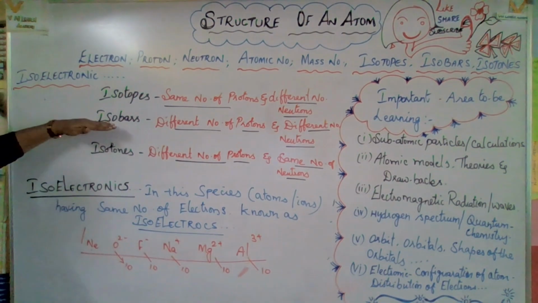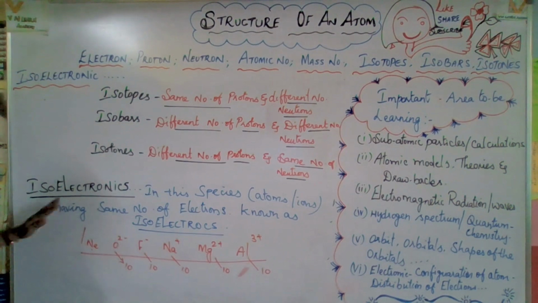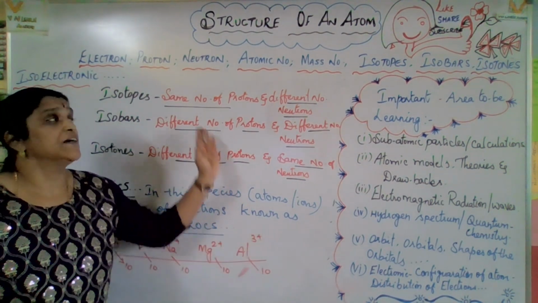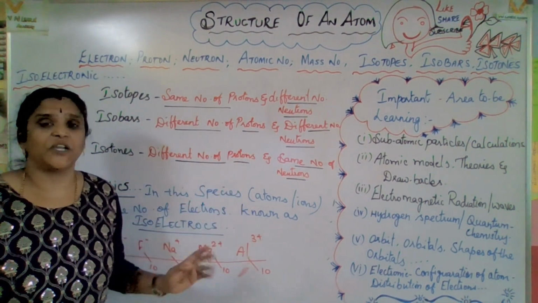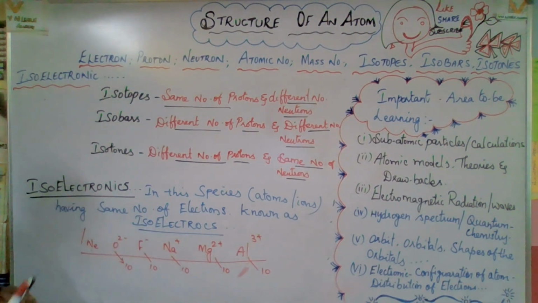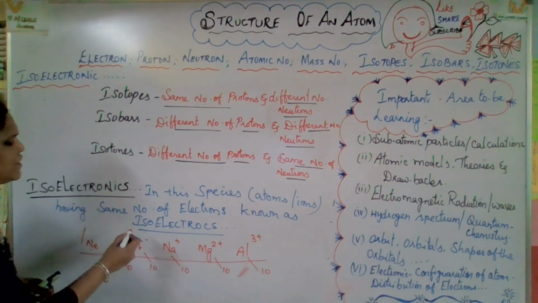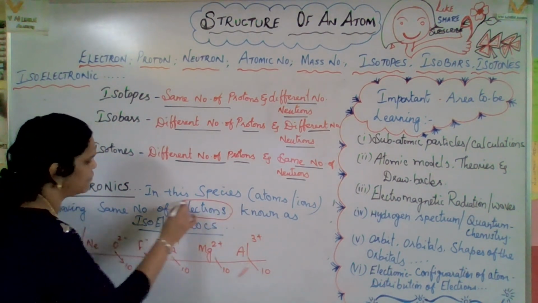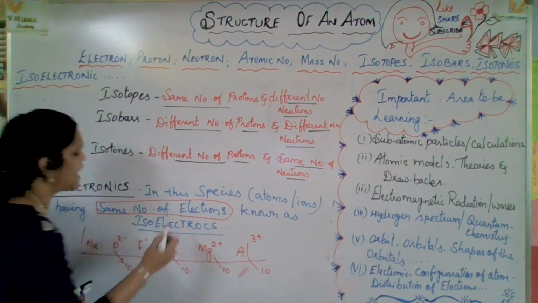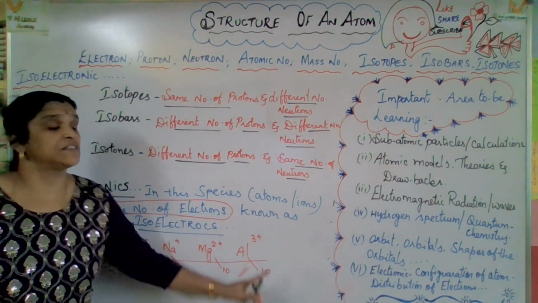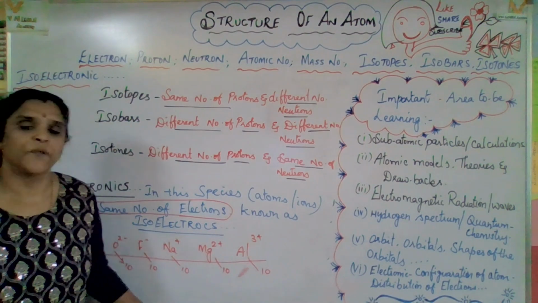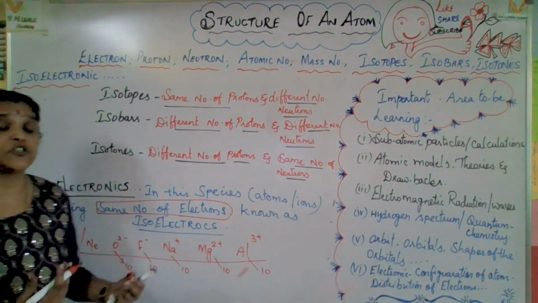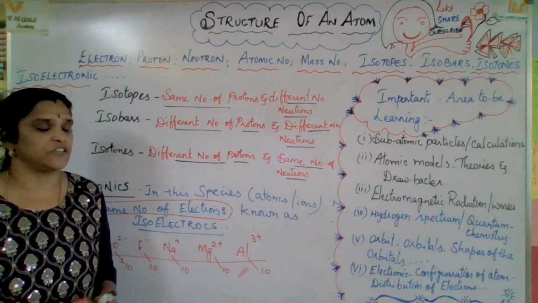Hope you got a clear idea about isotopes, isobars, isotones, and isoelectronics: which is same, which is different. If you want, you can take a screenshot. In isoelectronics, the number of electrons will be the same, and the different species, atoms or ions, will vary. Why? Because of getting the stable configuration.